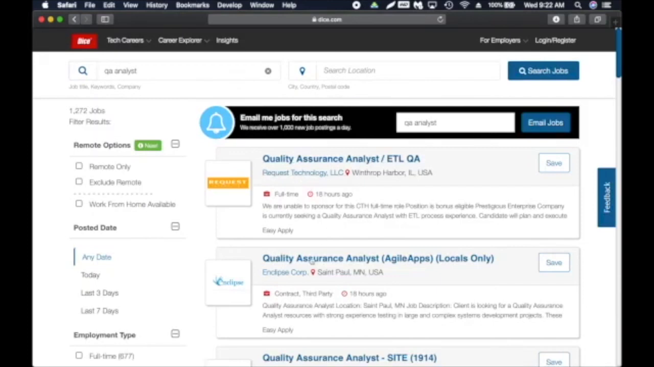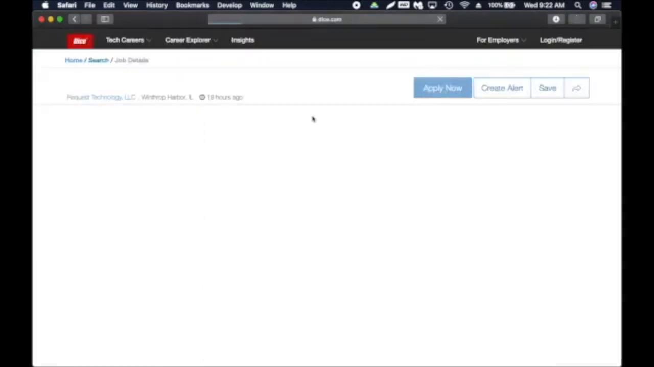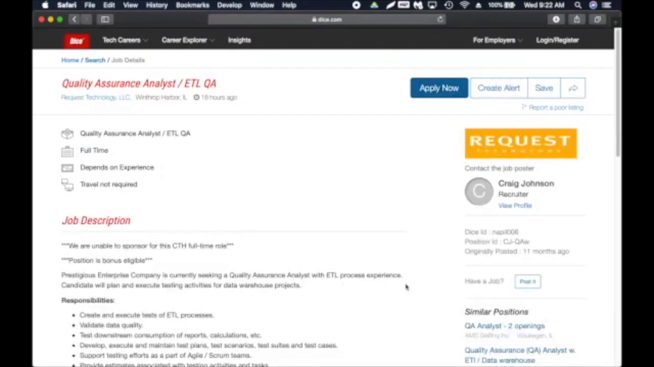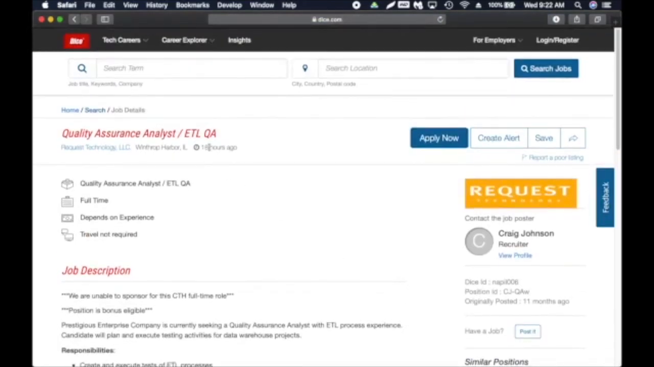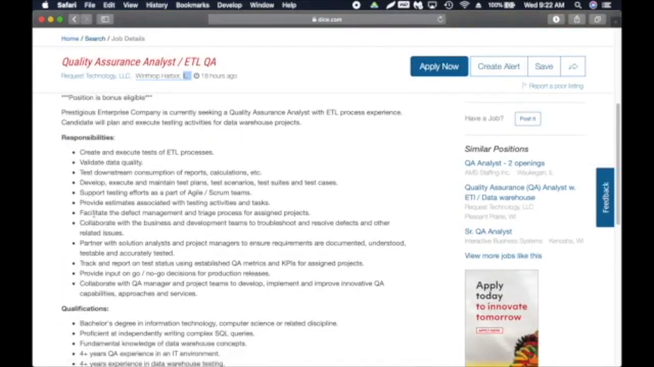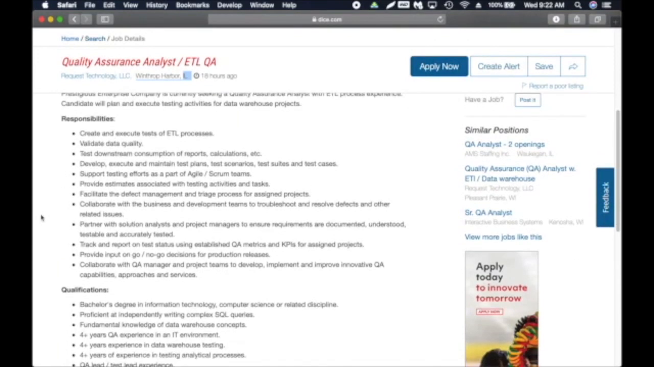So let me open up this one. ETL QA. ETL is basically data warehouse, so this one is heavy SQL. It was posted 18 hours ago. It's in Illinois. Just go through the description. Here it gives you the responsibilities or overview of the overall role, what they are looking for. They are looking for somebody with data validation experience, right? Someone who is comfortable with SQL and so on.